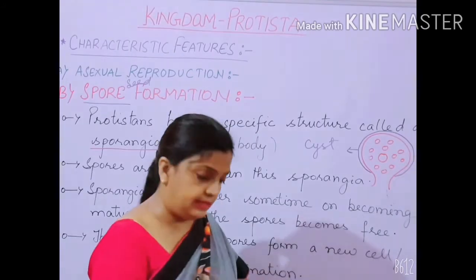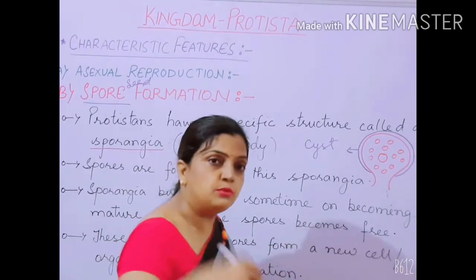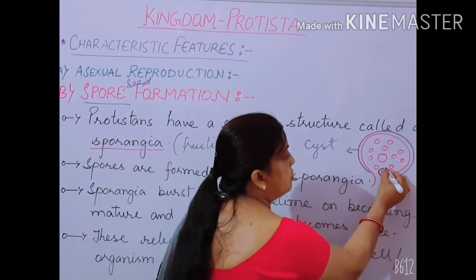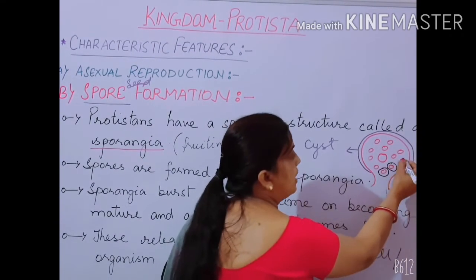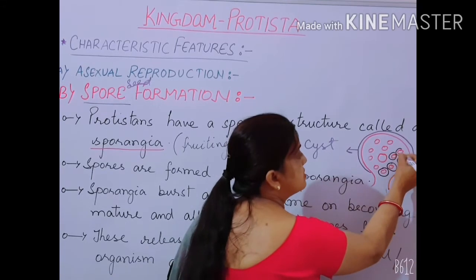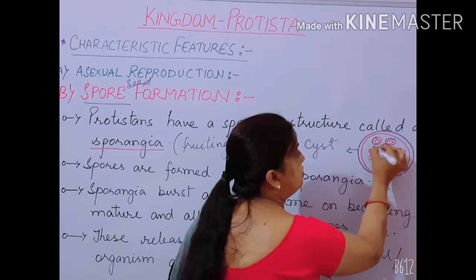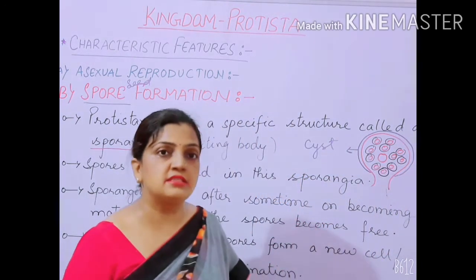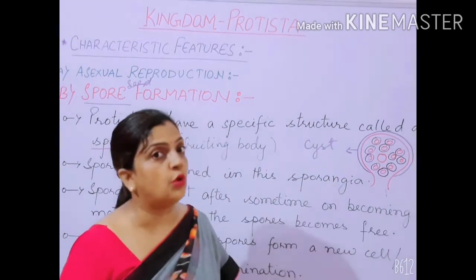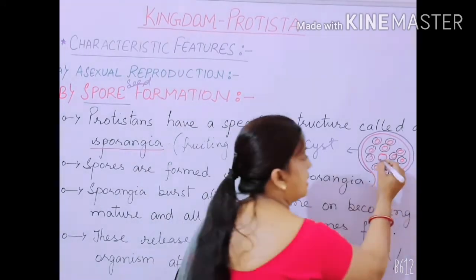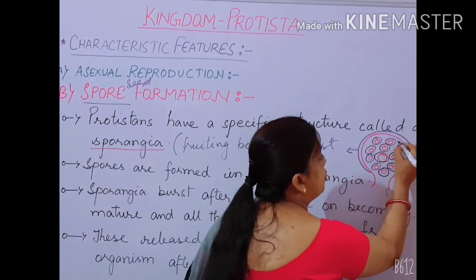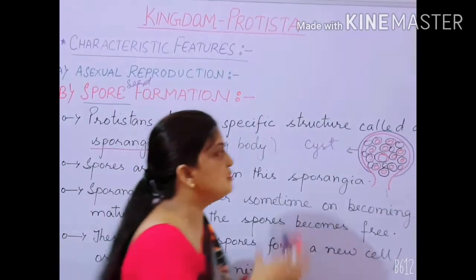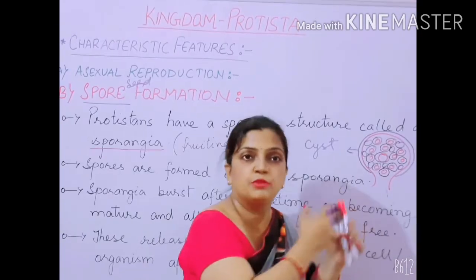Now what will happen later on is that all these nuclei will be enclosed by the cytoplasm, and this will become a singular body. They will develop into a single structure, and this single structure is called a spore. So inside, multiple spores will be developing, many spores inside the sporangia.